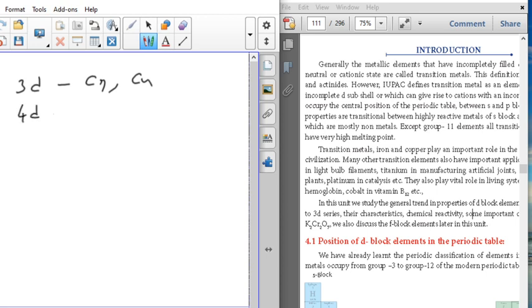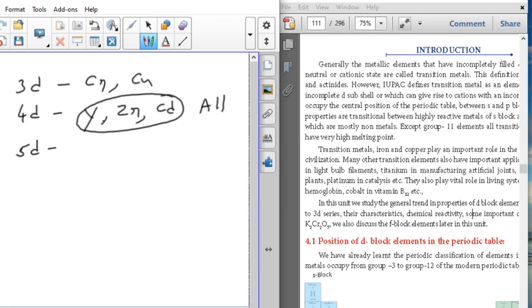In the 4D series, other than yttrium, zirconium and cadmium, all elements can show anomalous behavior. In the 4D series, other than these three elements, all elements show anomalous behavior.